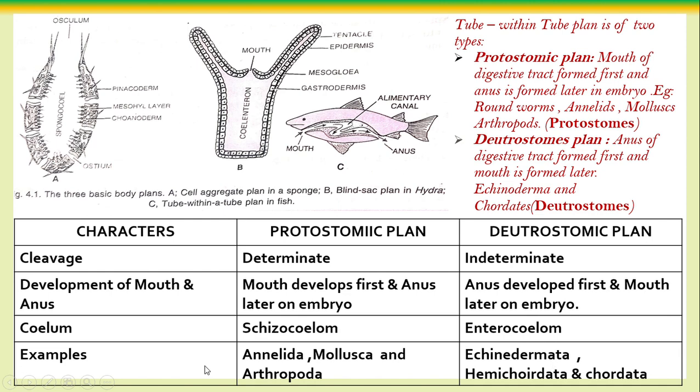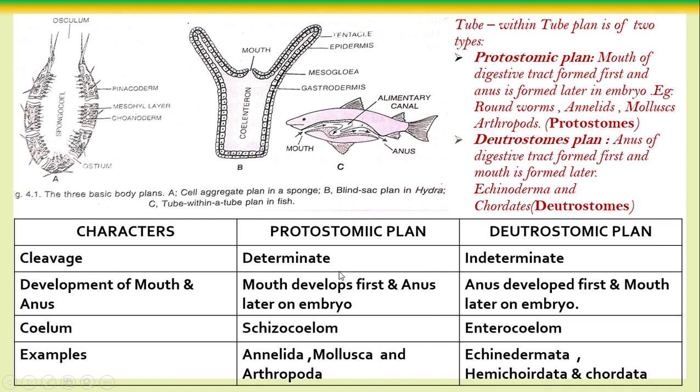See, look at these tables well. Protostomic plan and the deuterostomic plan. The main thing is the development of the mouth and the anus. Here the mouth develops first, the anus develops later. Here the anus develops first, the mouth develops later. As for the coelomic cavity, it is the schizocoelom and the enterocoelom. Formation of the coelomic cavity: the mode of formation of the coelom is called schizocoelom and enterocoelom.